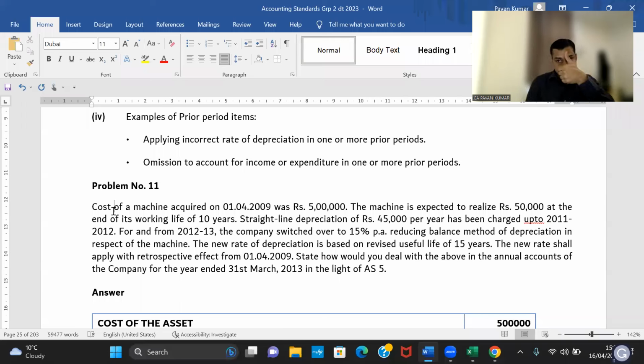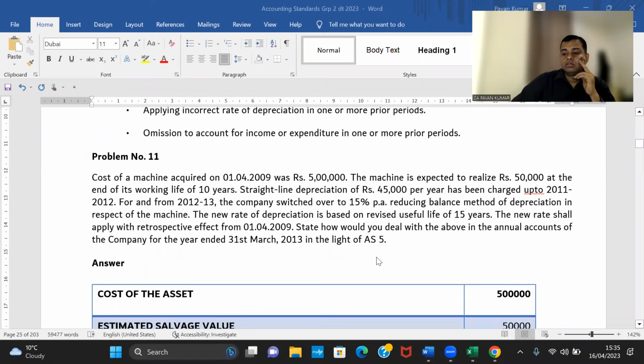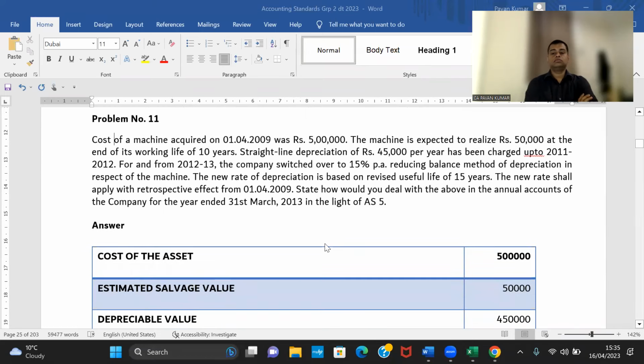Can I read? Cost of a machine acquired on 1/4/2009 was rupees 5 lakh. The machine is expected to realize rupees 50,000 at the end of its working life of 10 years. Straight line depreciation of rupees 45,000 per year has been charged up to 2011-12. For and from 2012-13, the company switched over to 15% per annum reducing balance method of depreciation in respect of the machine. The new rate of depreciation is based on revised useful life of 15 years. The new rate shall apply with retrospective effect from 1/4/2009. State how would you deal with the above in the annual accounts of the company for the year ended 31st March 2013 in the light of AS5.